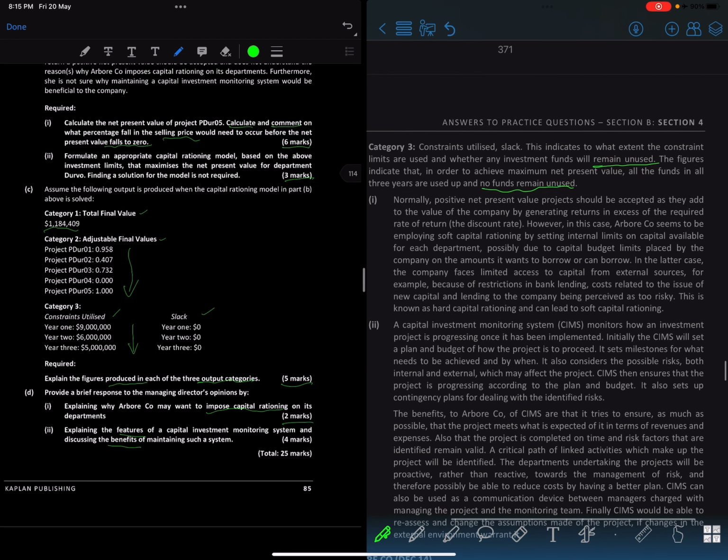It just means that it is producing whatever your rate of return is, and it is producing over it. That's what it basically means.